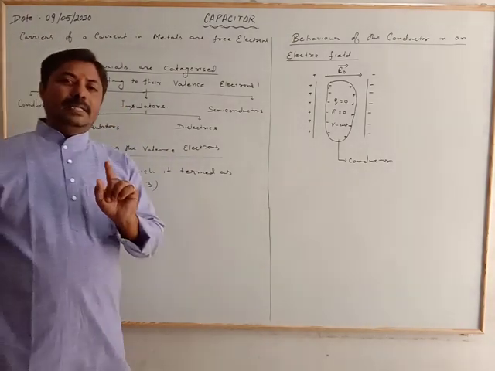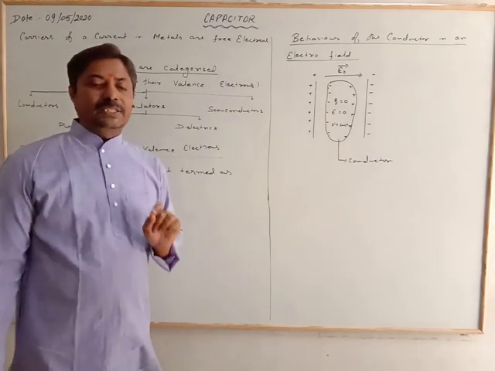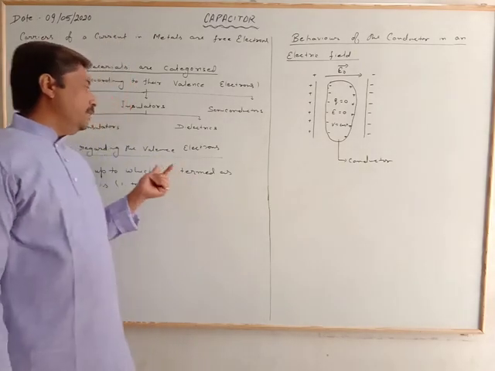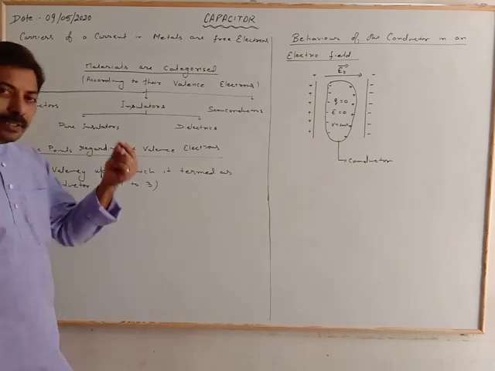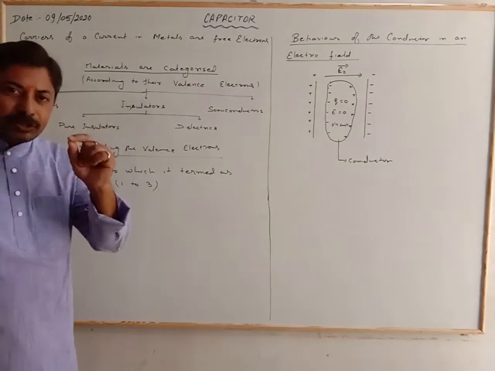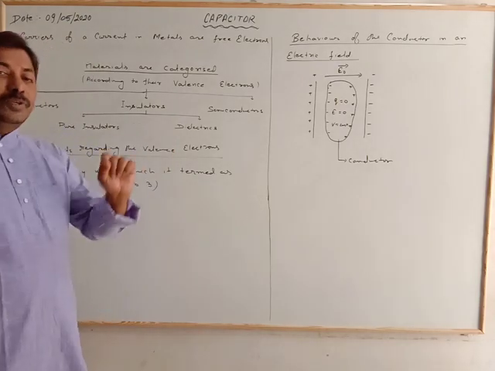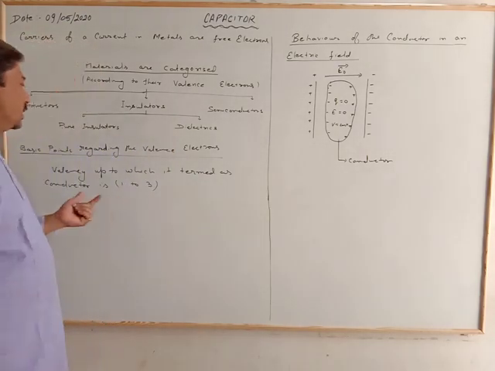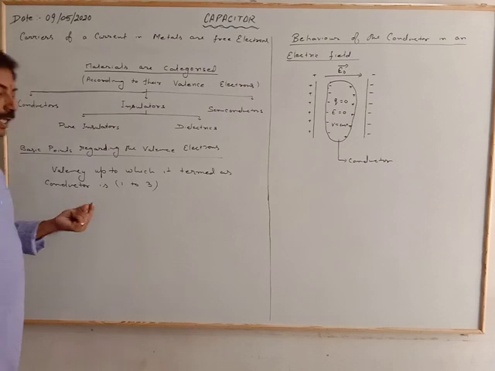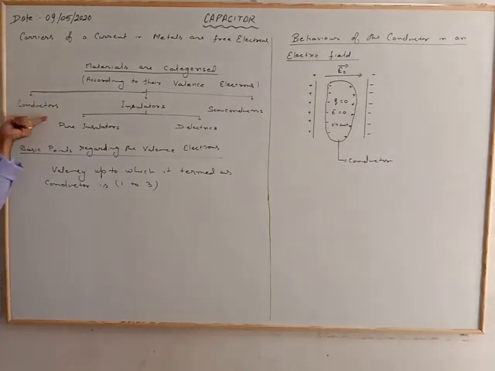Or we can say that when a conductor is placed in an electric field, the electrons get accelerated and start moving against the field. So this is the nature of the free valence electrons in a conductor.